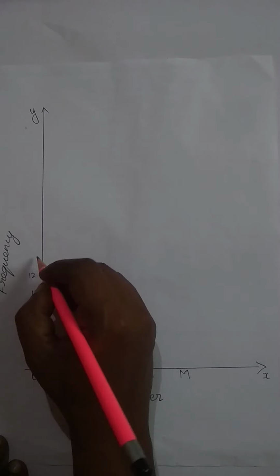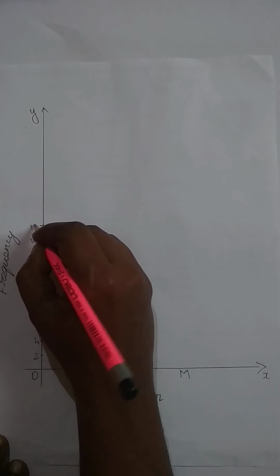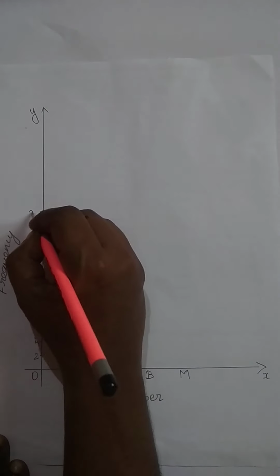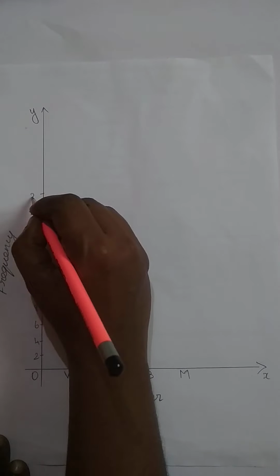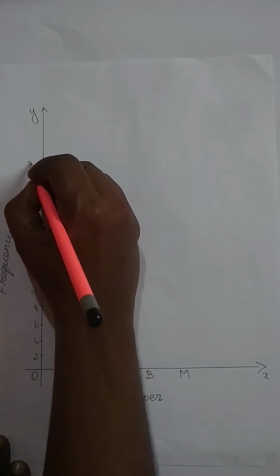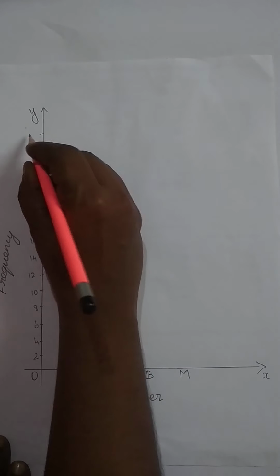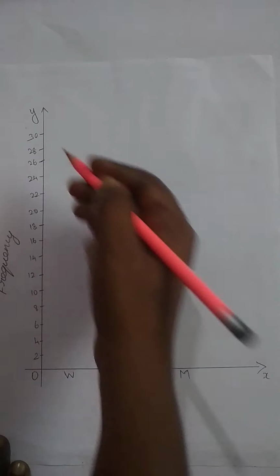Then 16, 18, 20, 22, 24, 26, 28, 30. 28 is the maximum value in our tabular column.